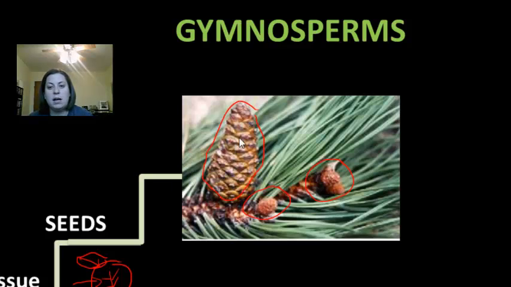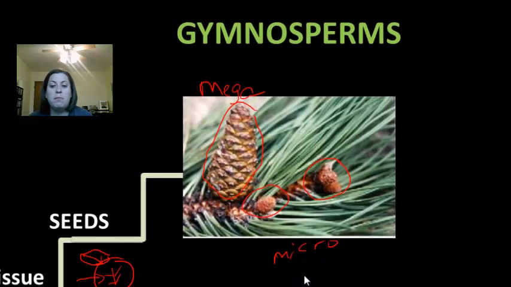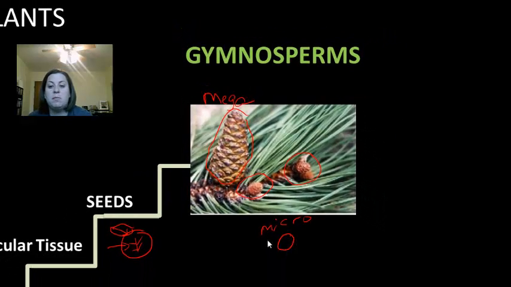These are going to create what we call megaspores. Okay, so the female is going to be megaspores. The male is going to create microspores, and that's only because sperm is smaller than egg. The microspores are going to develop into the male gametophyte, and they're going to produce the pollen or the sperm. Now, the pollen and sperm in this case has no flagella. Okay, it has no tail. The megaspores are going to develop into the female gametophyte, and they're going to produce eggs.